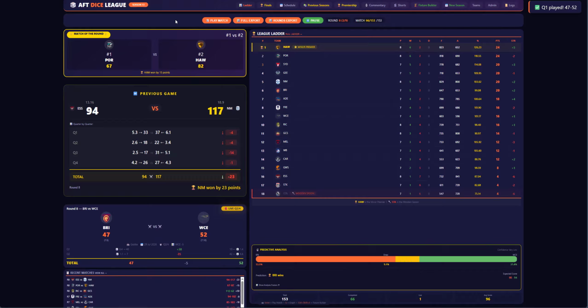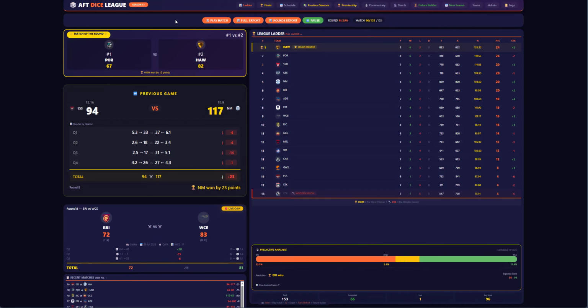In the second quarter, it has been the opposite. West Coast in the second quarter have kicked back and kicked 6 goals, 6-42 to Brisbane, 1 goal, 1-7. So at half time, it's West Coast by 5 points, 52-47. Let's go to the third quarter. In the third quarter, Brisbane have kicked 4 goals, 1-25 to West Coast, 5-1-31. Could we be seeing an upset at the Gabba?